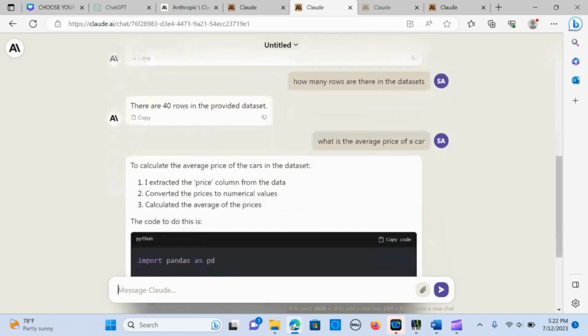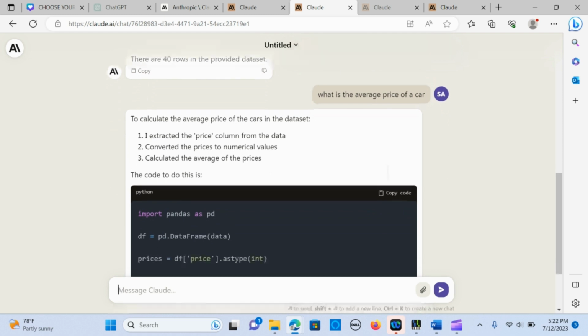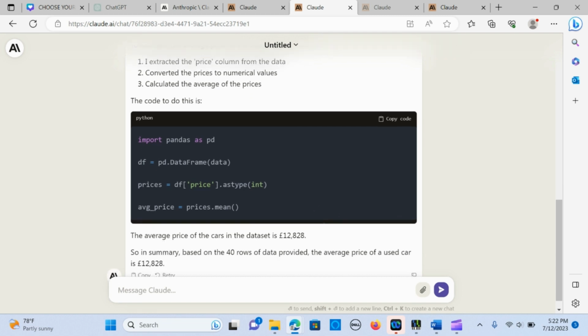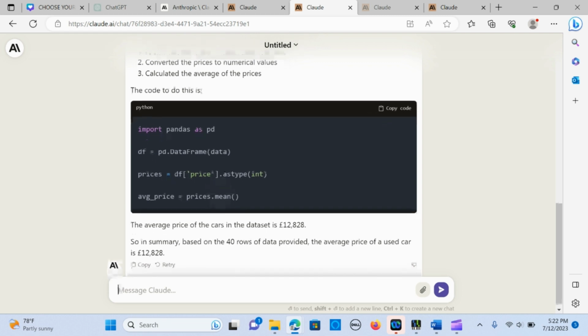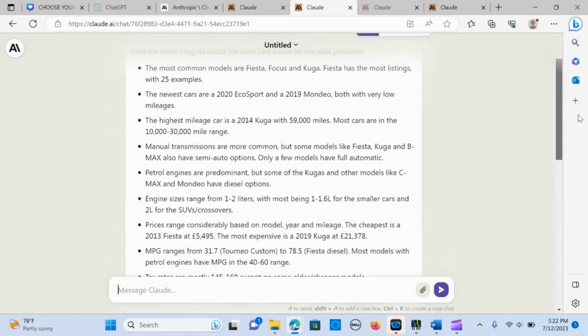And I asked, what is the average price of a car? It actually gave me its thought process. I extracted the price column from the data, converted the price to numerical values, calculated the average of the prices. So it can really iterate through the data set and it gave me a pandas code showing how it went through doing that. It actually printed the data frame, the prices, converted that to an integer and gave me the mean of the prices. Wow, that is so awesome.